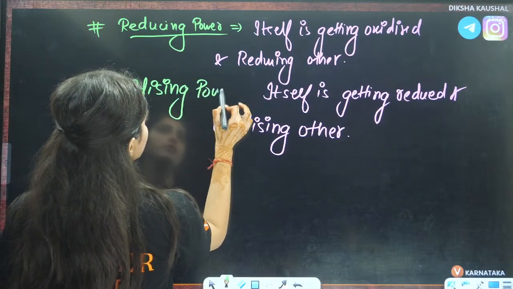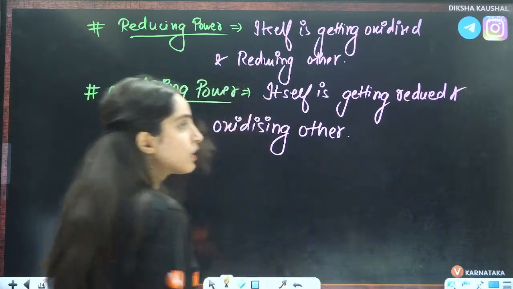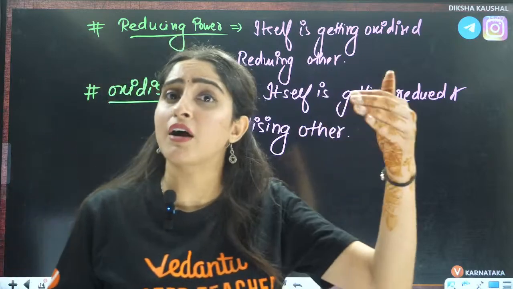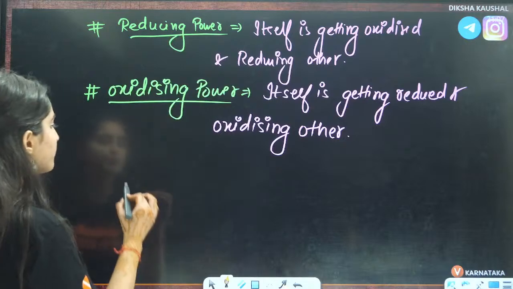Let us see that. Now, for example, they have given you some reduction potentials. What will you do?